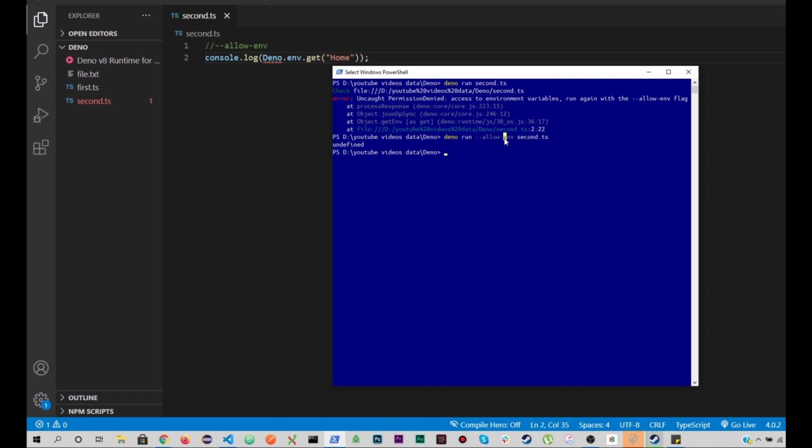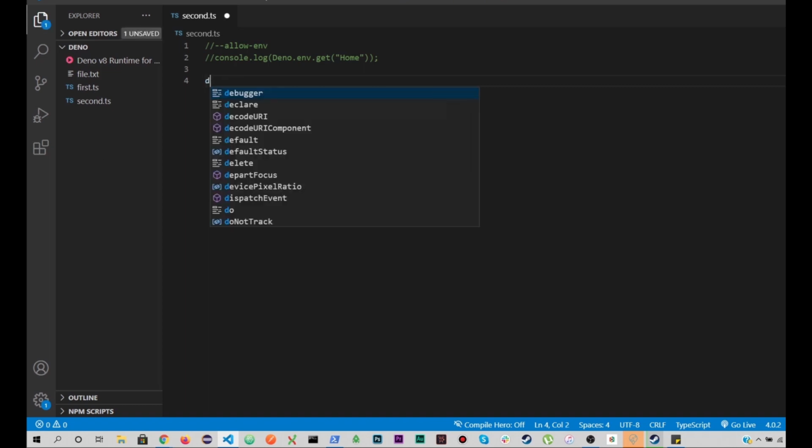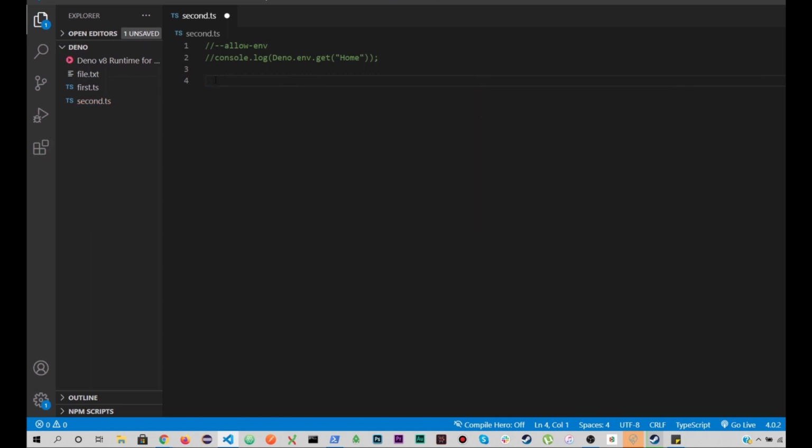So whenever you want your script to have this kind of permission, you can pass this flag while running your script, and it would only allow it to access your environment folders when you add this flag, right? So this is one of the flags you might want to use in your script. The next flags are pretty interesting, so let's move forward and see how we can add further permissions, right? So next, let's say that we want to access the files of our system. We want to use file handling, right?